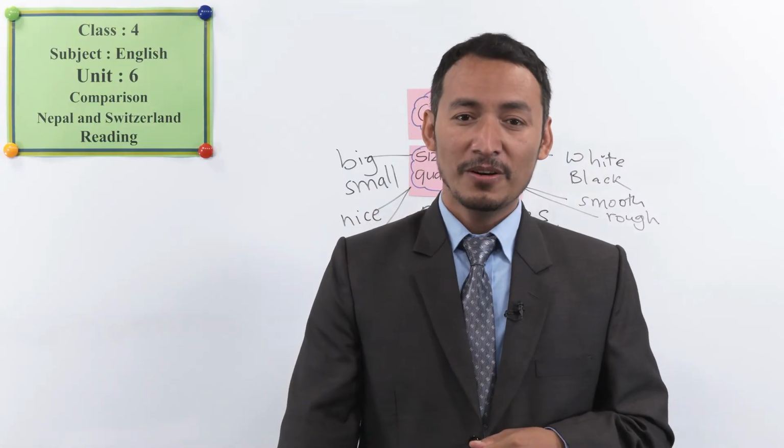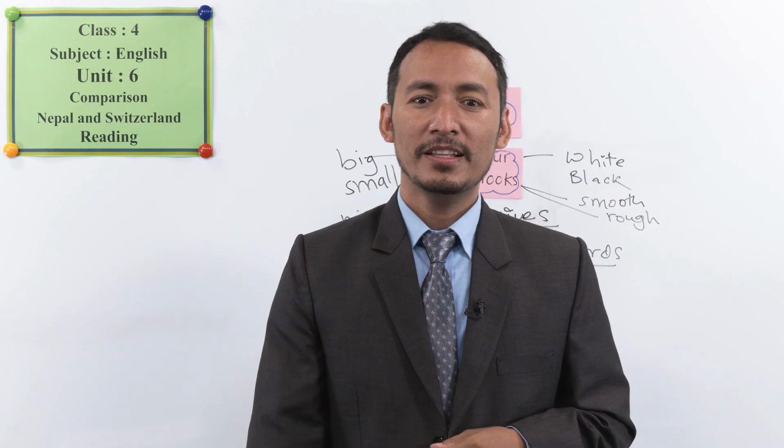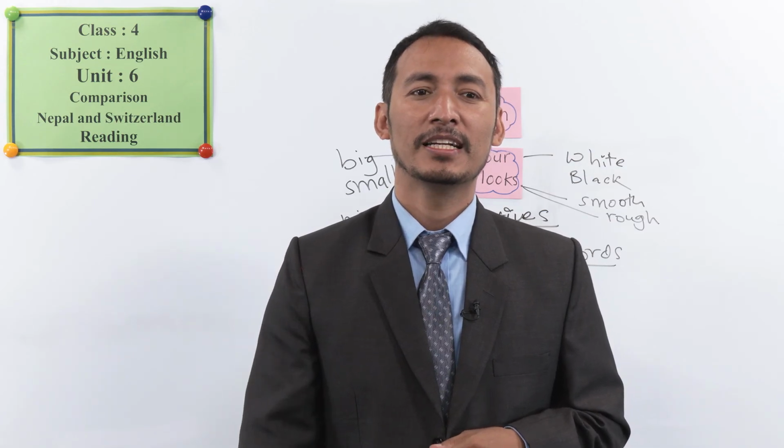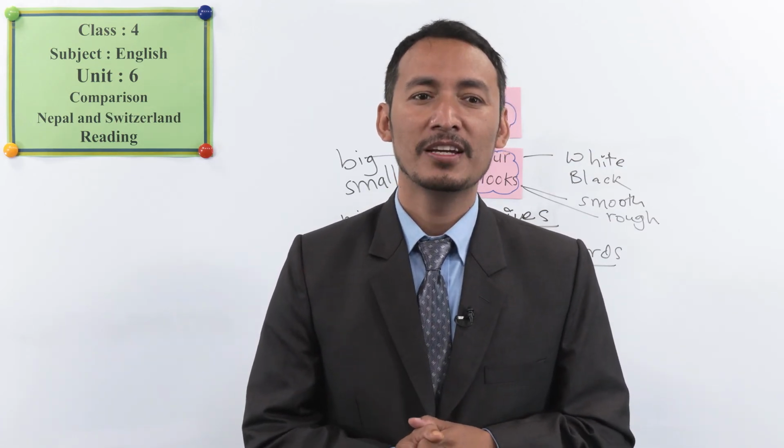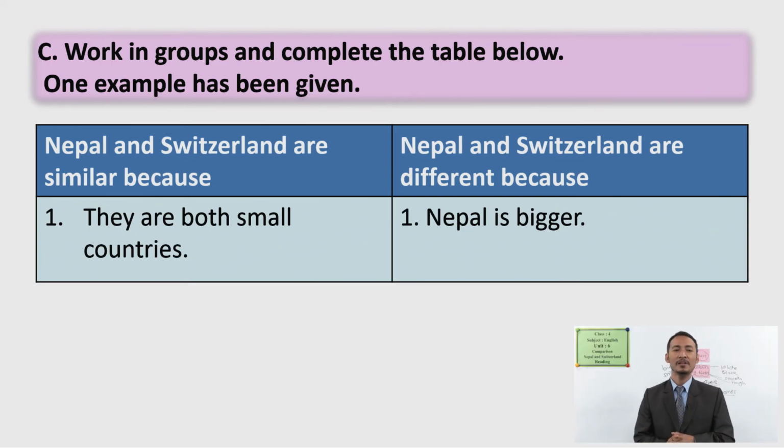Okay, so let's see another exercise from your book. Can you see the exercise? Can you read it aloud? Work in groups and complete the table below. One example has been given below. Look at this table. Can you read it aloud? Okay, nice. Yes, Nepal and Switzerland are similar because, what are the reasons why they are similar? Nepal and Switzerland are different because, what are the reasons?